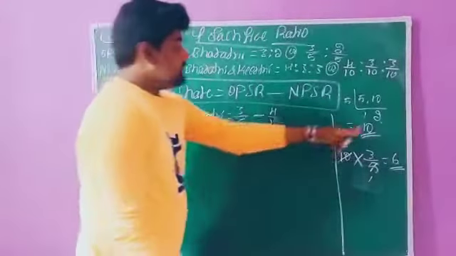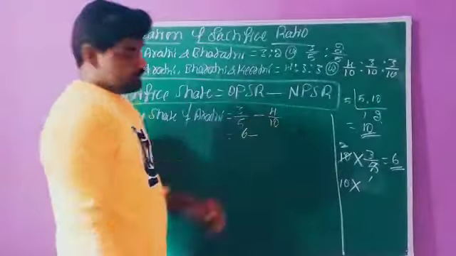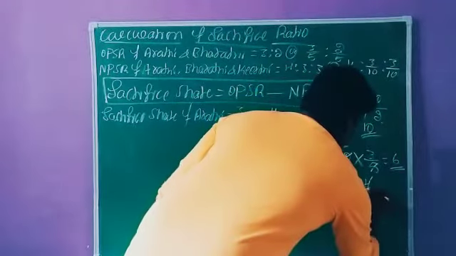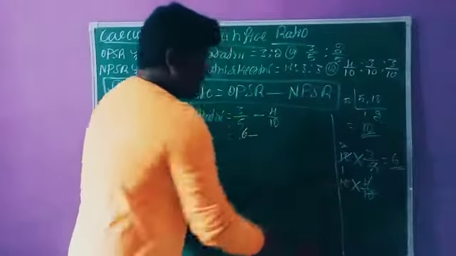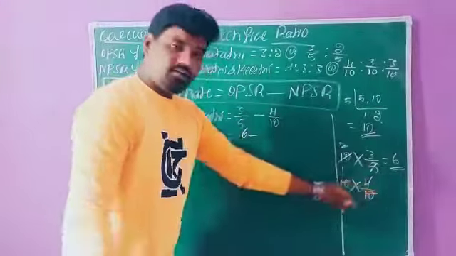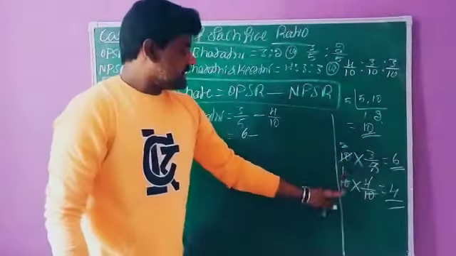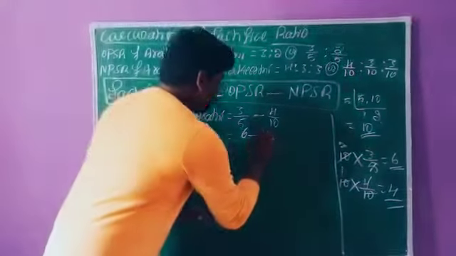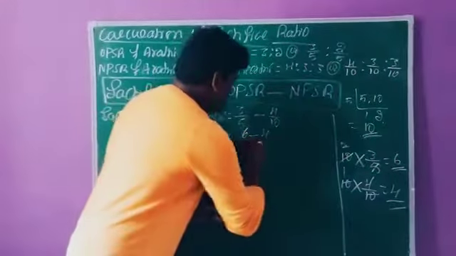In the same way, 10 into the next value 4 by 10: 10 ones are 10, and 1 four is 4. So 6 and 4, divided by the maximum value 10.